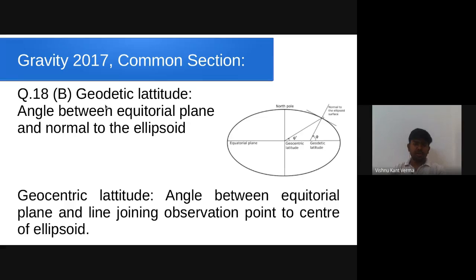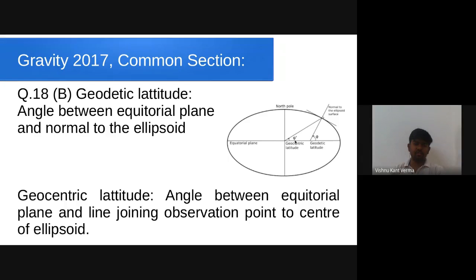The confusion between geodetic latitude and geocentric latitude can be removed by looking at this figure. Suppose this is our Earth, an oblate spheroid, and this is the equatorial plane. Then the geodetic latitude is defined as this angle, the angle between the equatorial plane and the normal to the ellipsoid here. The geocentric latitude is the angle between the equatorial plane and the line joining the observation point to the center of the ellipsoid.